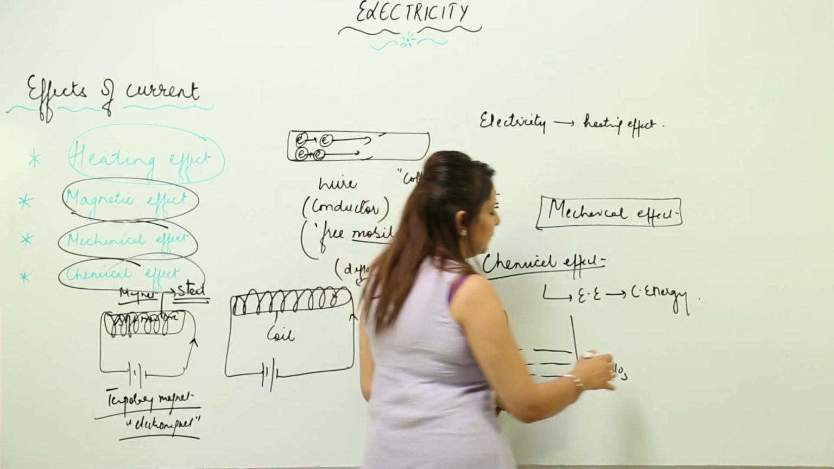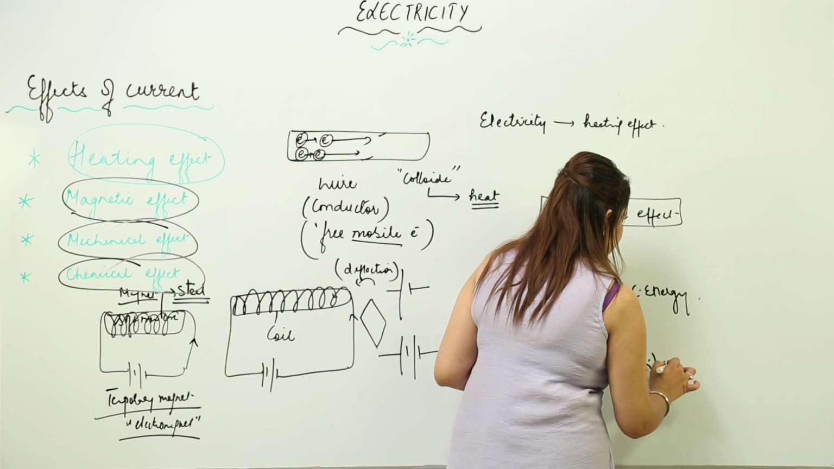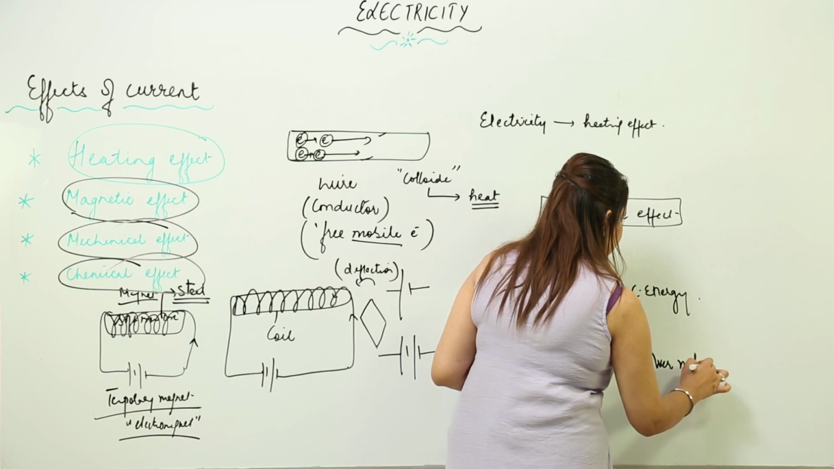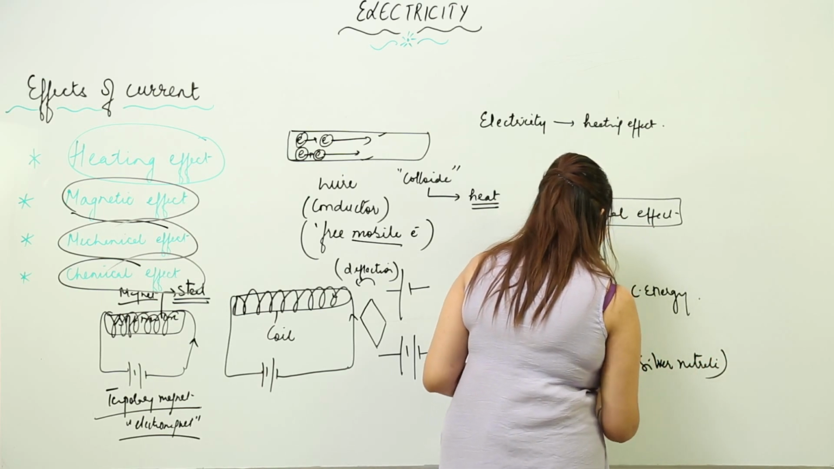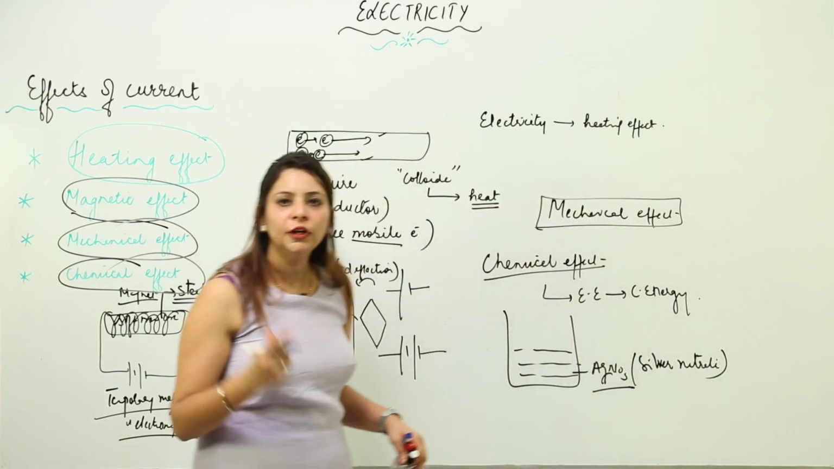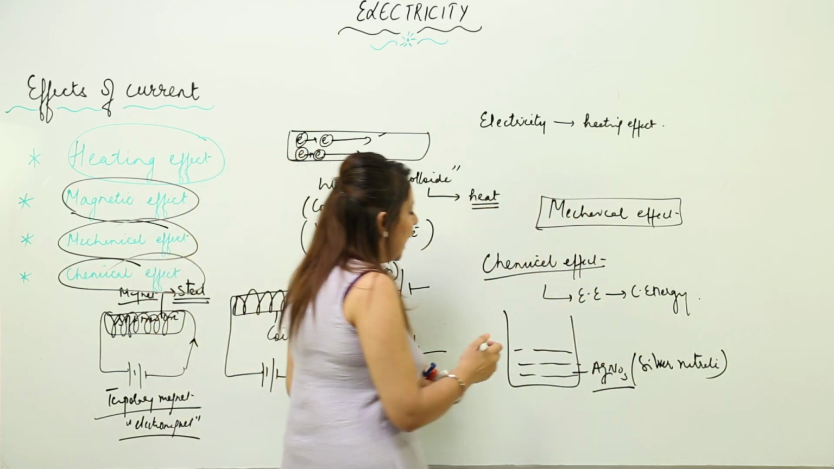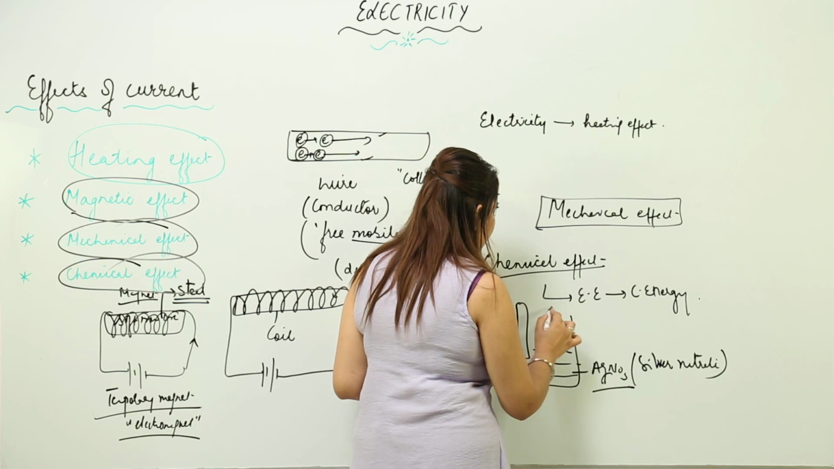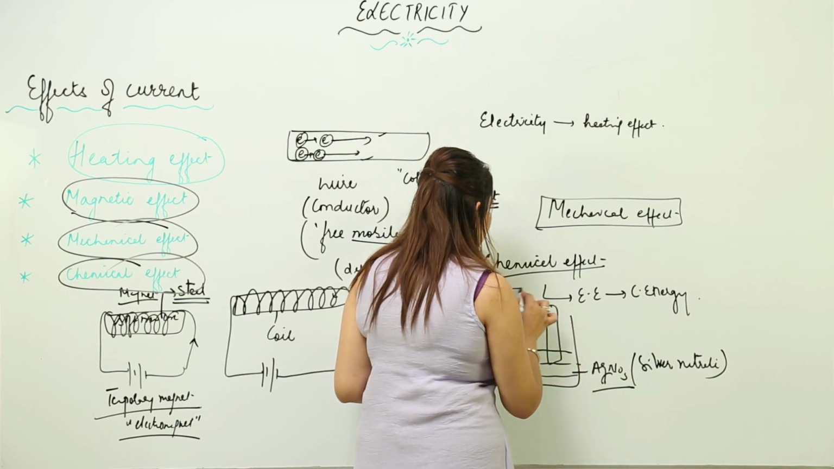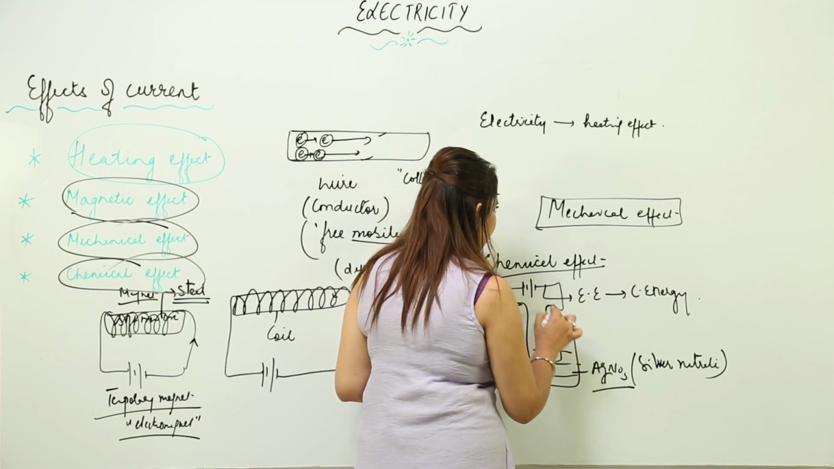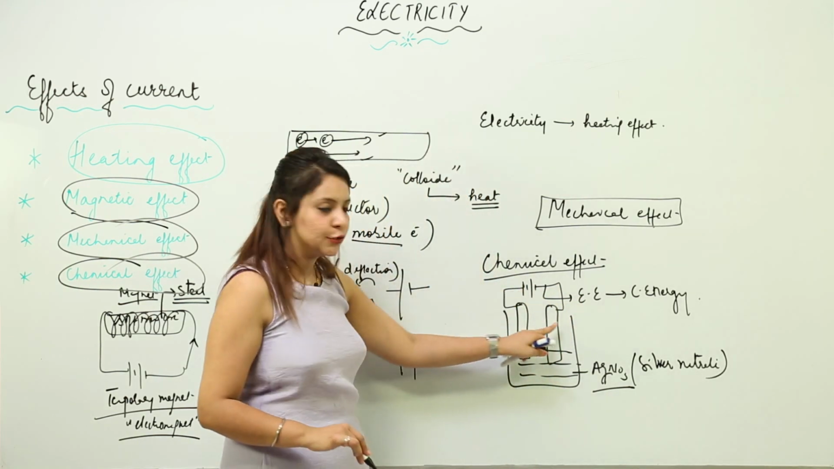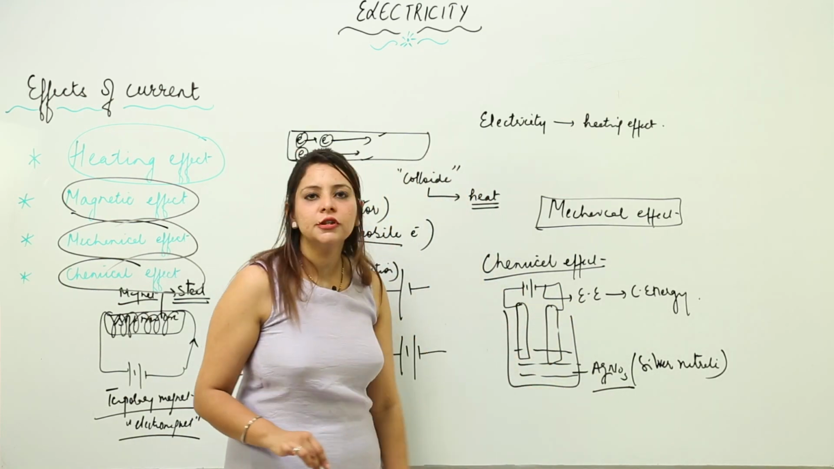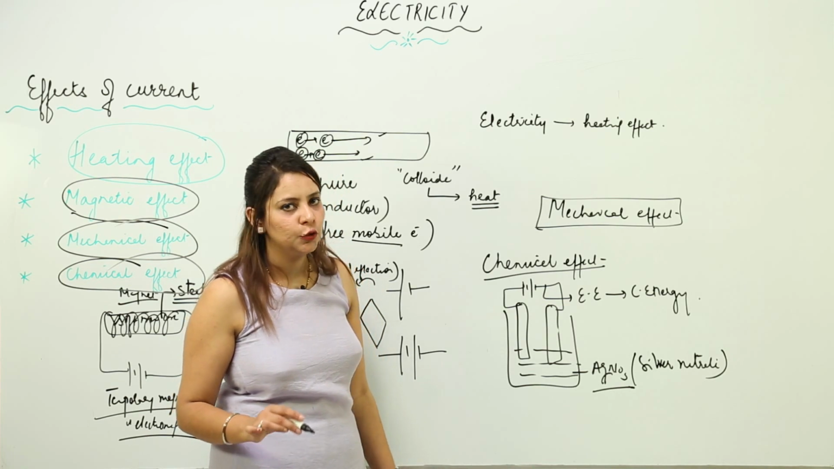So I am taking an example of silver nitrate. The formula for it is AgNO3. I pass current, I have an electrode, because we always need an electrode to pass a current, and here I have a battery. Battery, electrodes, and this is the solution of the chemical, that is AgNO3.